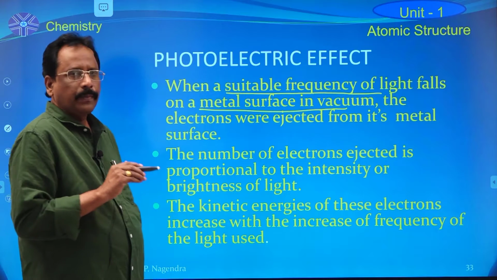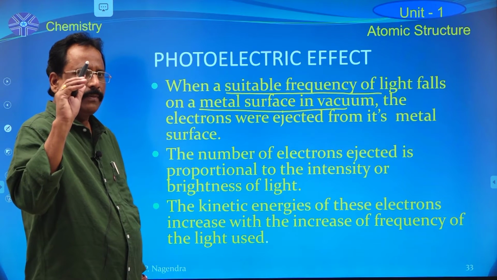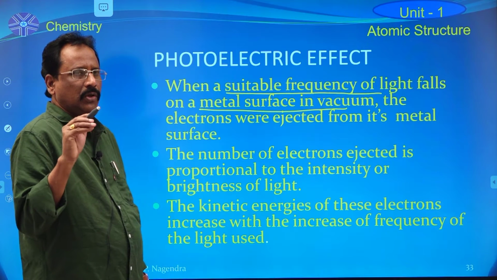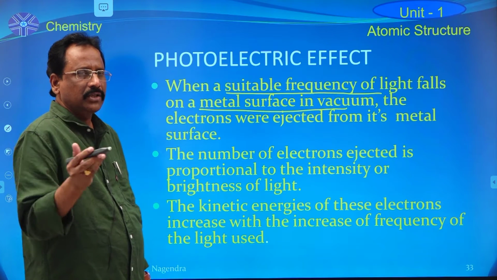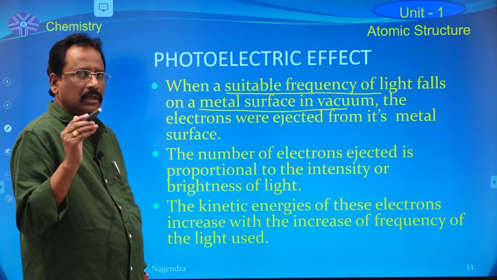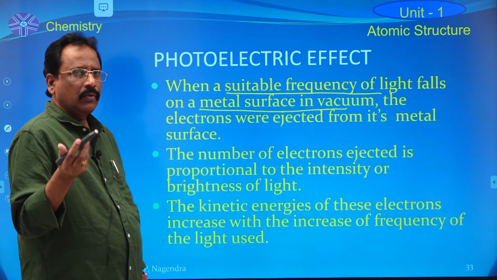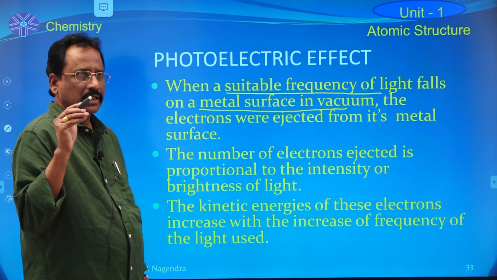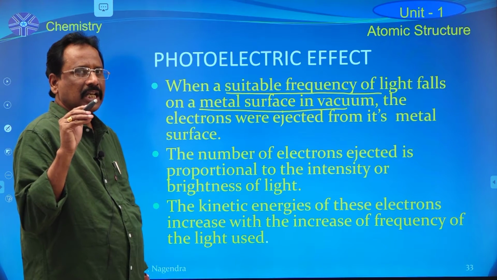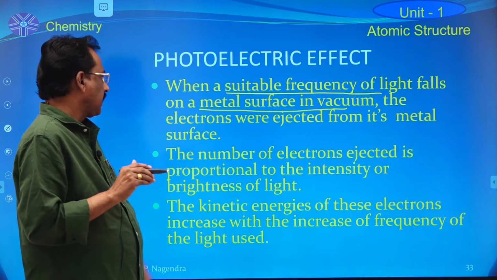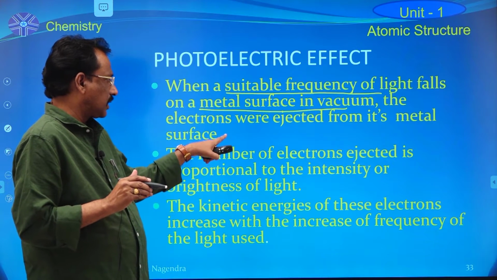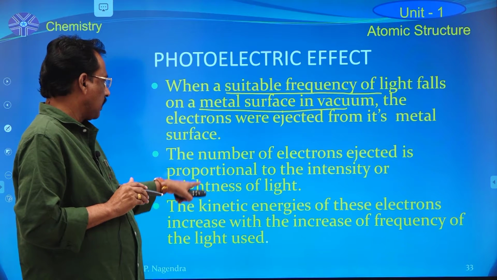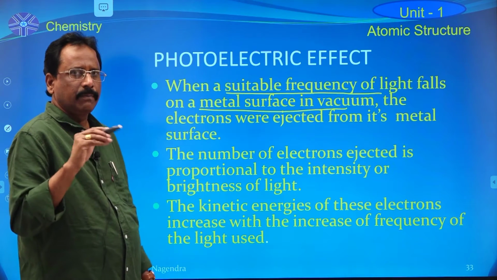If the brightness of the light beam is more, the amplitude of the light is more, that means the intensity of the light beam is more. Now that light contains a very large number of photons. Photons means energy packets. That's why the number of photoelectrons emitted is directly proportional to the brightness of the light beam.